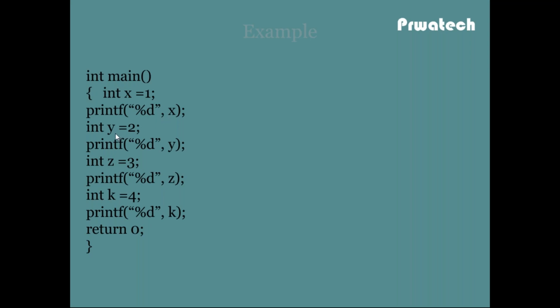Then I declare the y variable and assign it 2, and the value of y is displayed on the console window. Then z equal to 3 is displayed, then k equal to 4 is displayed. This is a small example of the sequential construction. Statements are executed line by line until the end of the curly braces.